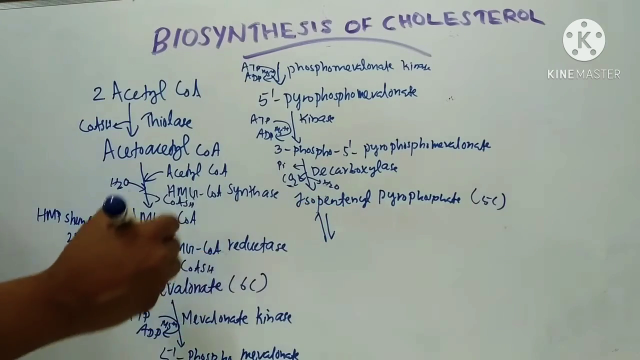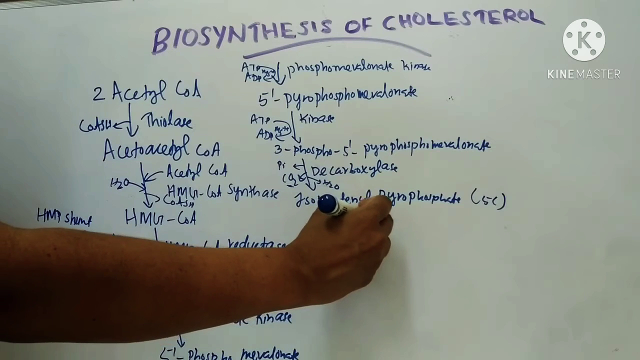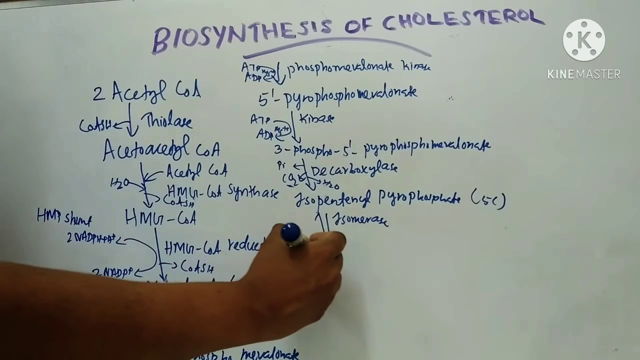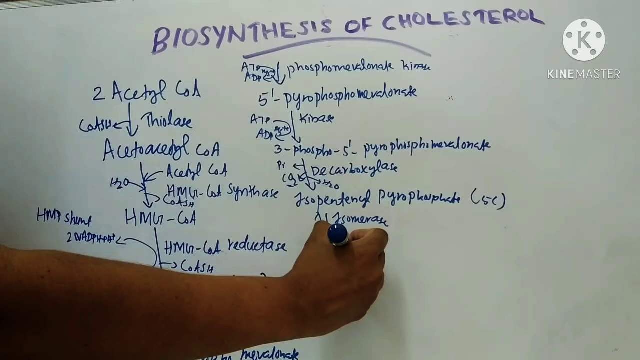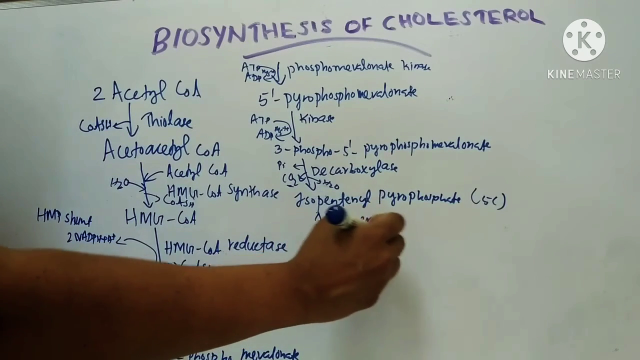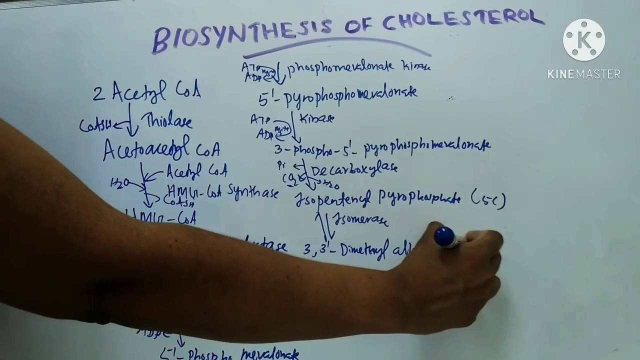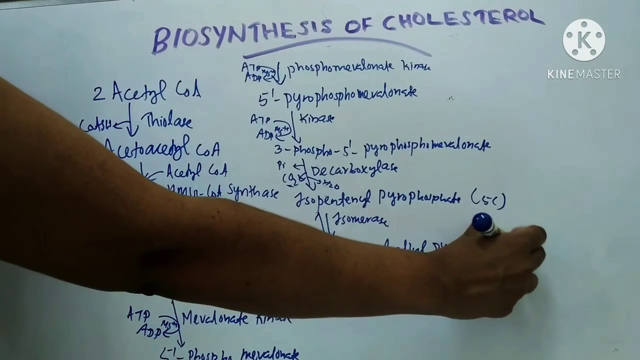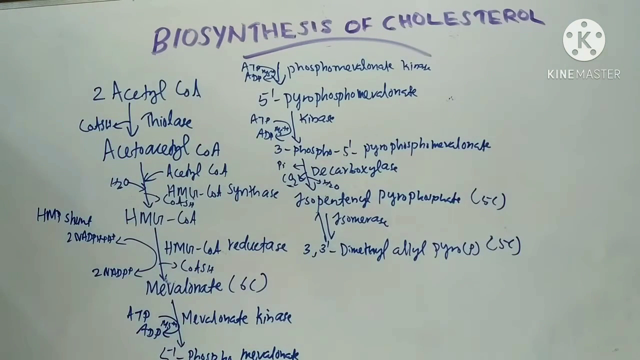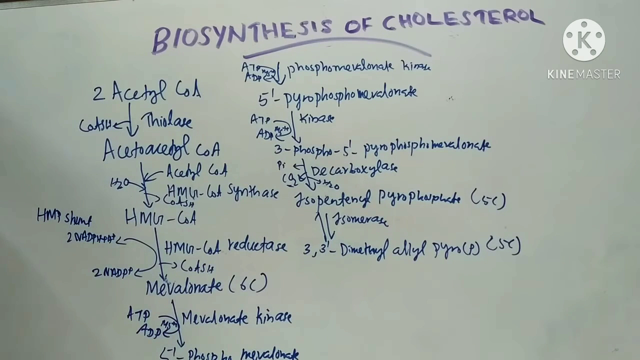Then isopentenyl pyrophosphate undergoes isomerization. This reaction is reversible. Isopentenyl pyrophosphate undergoes isomerization by the enzyme isomerase, and it forms 3' dimethylallyl pyrophosphate, which is also a 5 carbon compound. So this is the second reaction, the formation of isoprenoid units. These two are isoprenoid units.